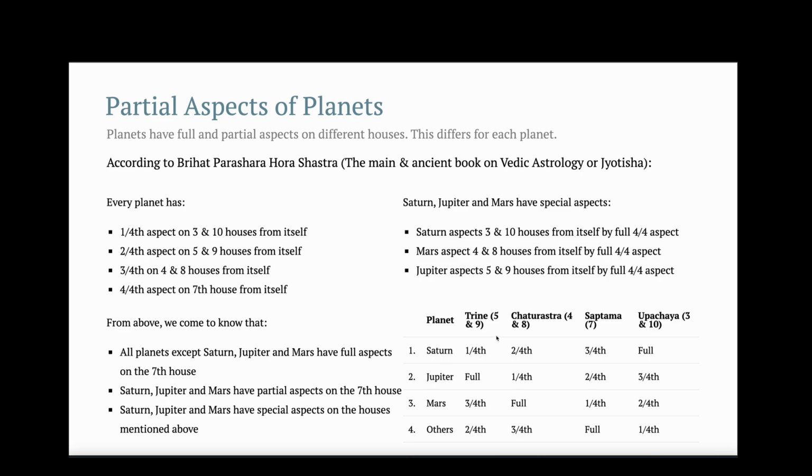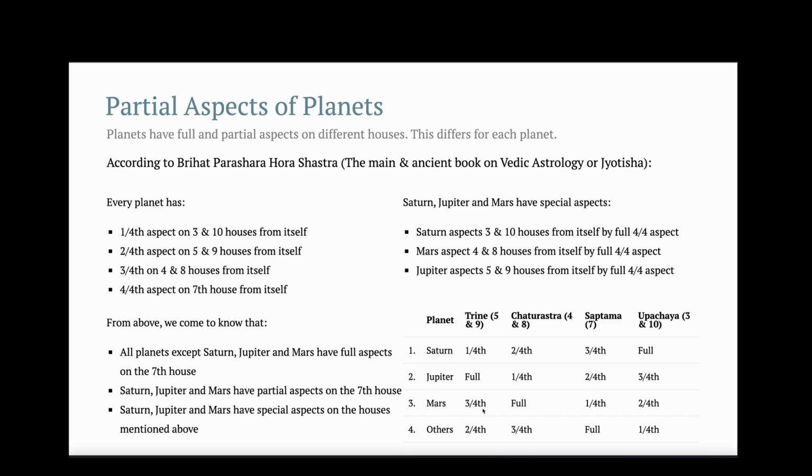So Saturn has 1/4 aspect on the 5th and 9th house, 2/4 aspect on 4th and 8th house, 3/4 aspect on 7th house, and full aspect on 3rd and 10th house. Jupiter has full aspect on 5th and 9th house, 1/4 aspect on 4th and 8th house, 2/4 aspect on the 7th house, and 3/4 aspect on the 3rd and 10th house.